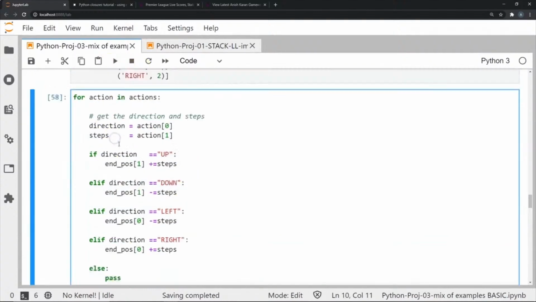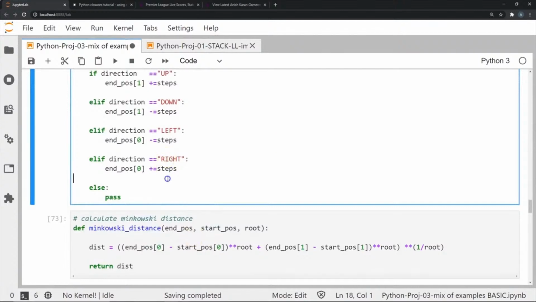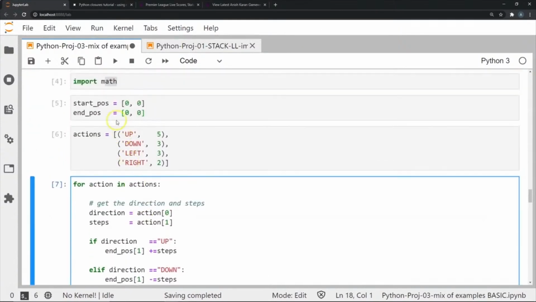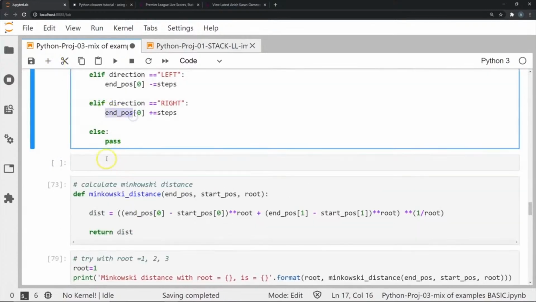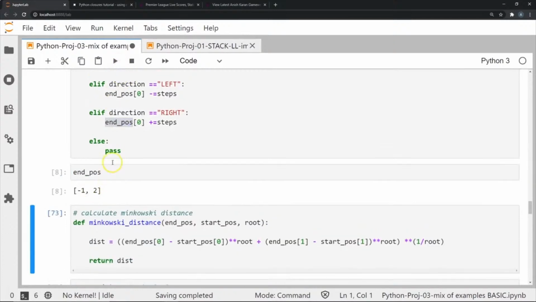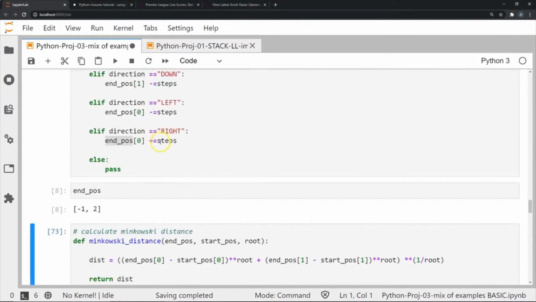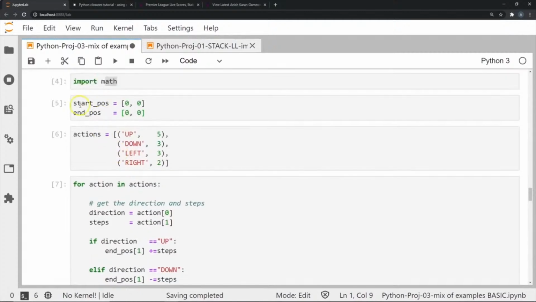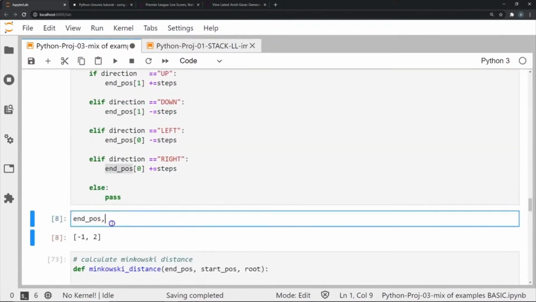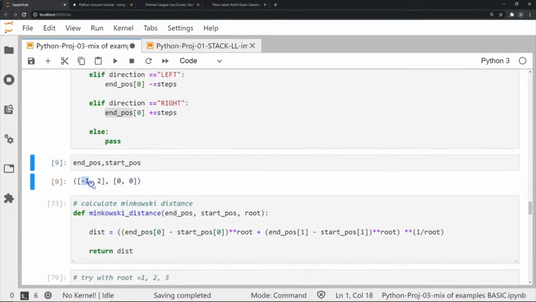So once we've done this, if I execute this, what will get stored in the end position is my end position. Now that I have my starting position and my end position, just to show you what the end position will look like right now, let's just do this. After I've moved up by 5 steps, down by 3 steps, left by 3 steps, and then right by 2 steps, my final end position is -1 and 2. My start position, as you remember, should be 0 and 0. It is 0 and 0. So now we're going to find the distance between 0 and 0 and -1 and 2.